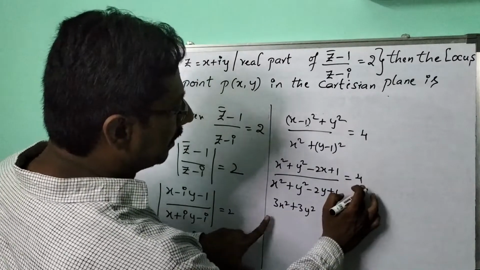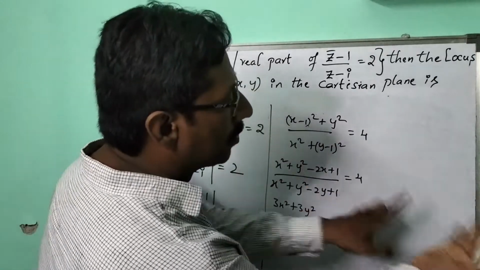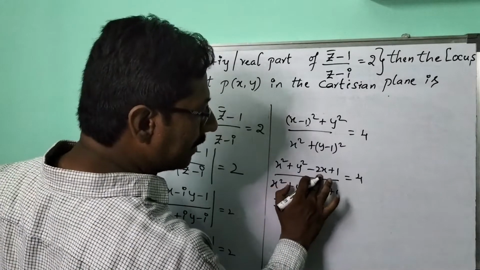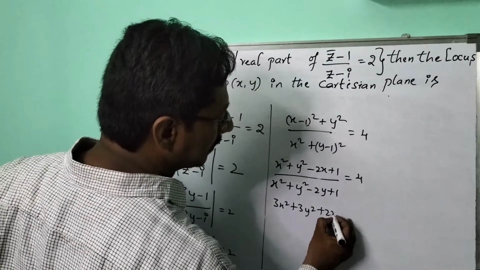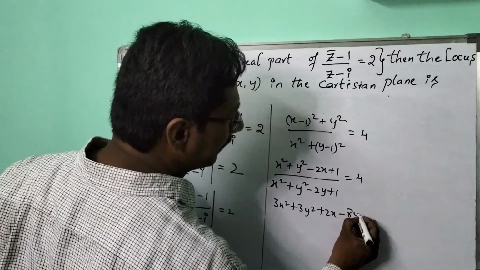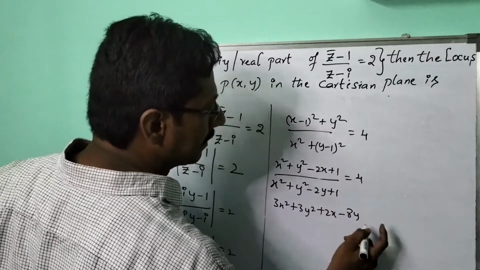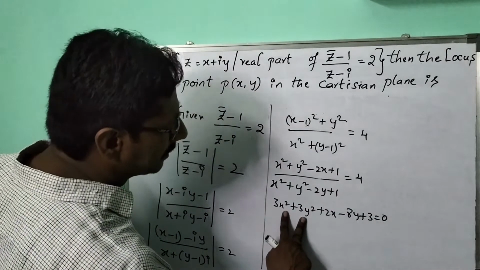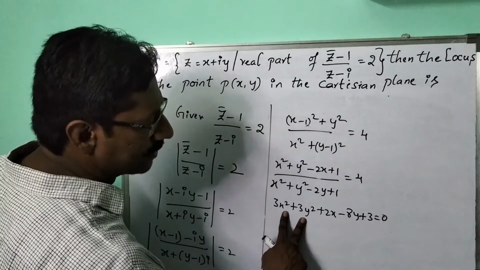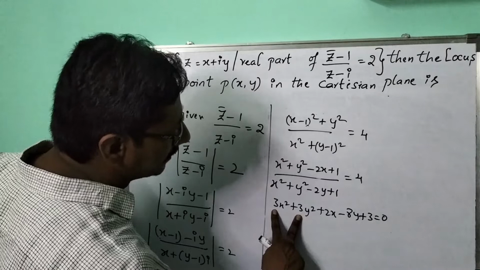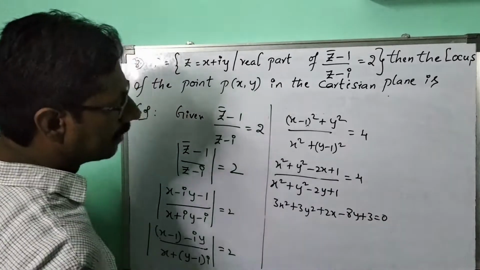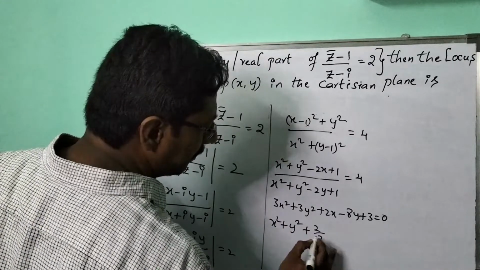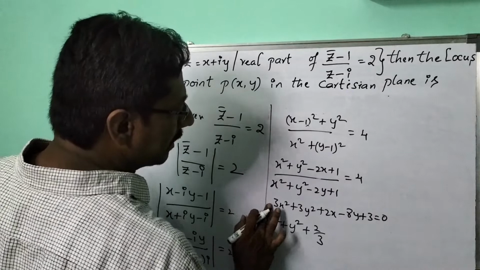Okay. So here 4 is the highest term, so let me bring it back over here. Means this minus 8 will be like that. And this minus 2x is there, right? If I send that part to that side, that makes 2x. And this makes minus 8y. These 4 ones are 4 minus this one, plus 3 equals 0. Now I don't want any coefficient of x square and y square, they should be the same coefficients. You saw these two are the same. So let me divide with 3. So what you get here: x square plus y square plus 2 by 3. Because I kept 3 as common, sent the 4 to 0.